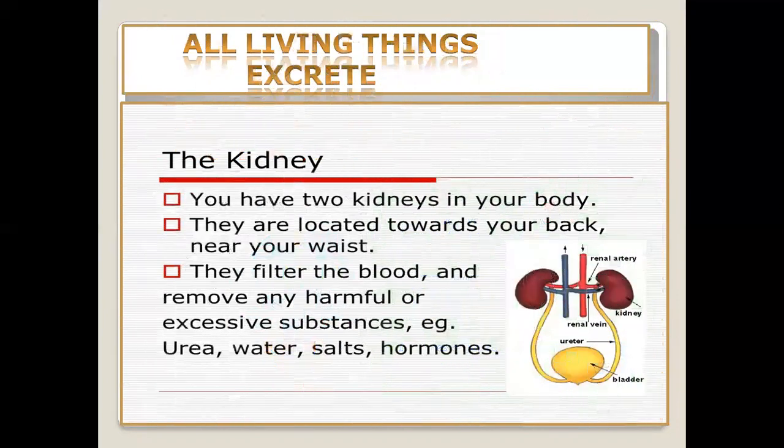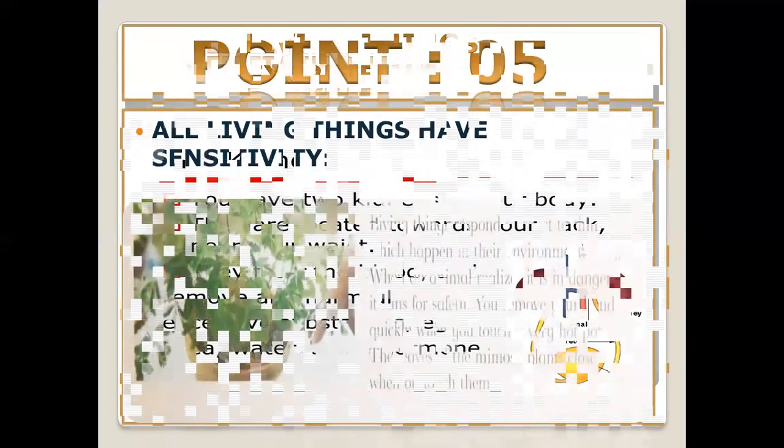Yes, definitely. The kidneys are the most important or the main part of our body for excretion. You have two kidneys in your body. They are located towards your back near your waist. They filter the blood and remove any harmful or excessive substances, for example, urea, water, salt, and hormones, etc. It means that they are the main part of our excretion.